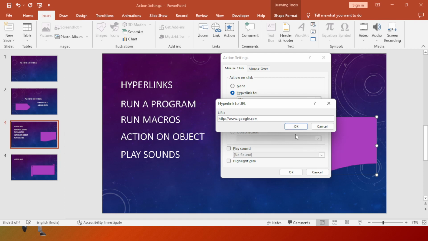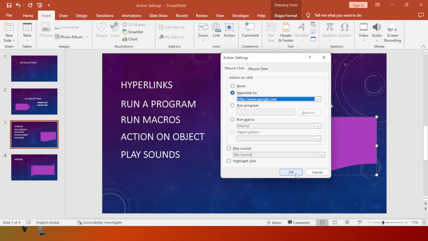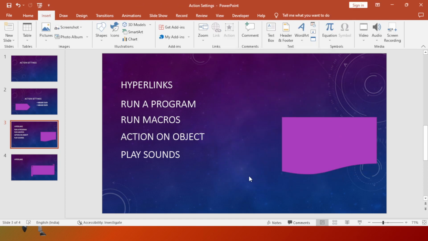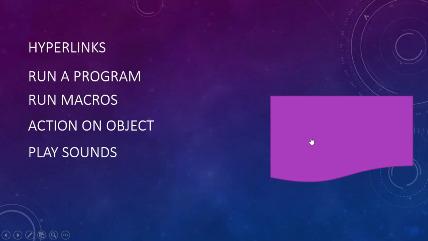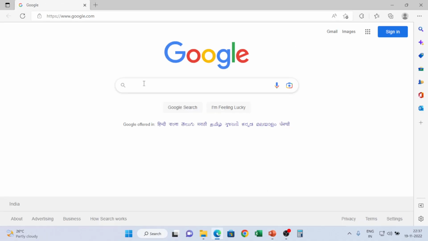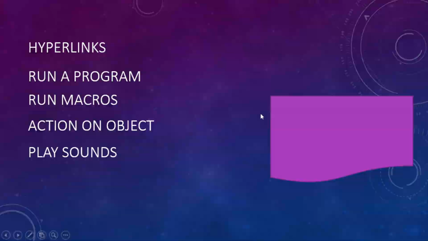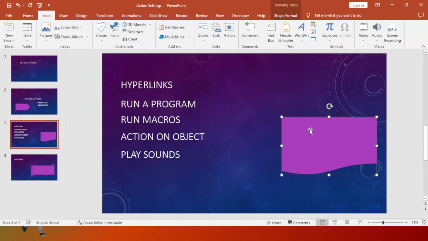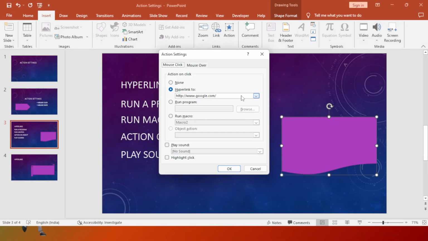Okay, and if you click OK, if you have the net connected on your system, it will be working. I'm connected to the net now. So if you see, I'm able to get the browser launched, and I can see the Google URL. Any URL you can put. Now again, let me see what next we have over there.